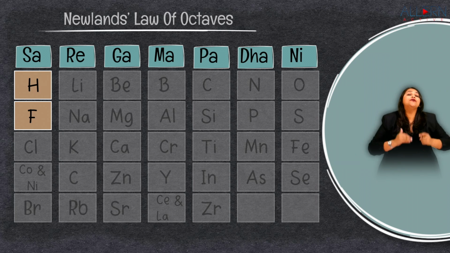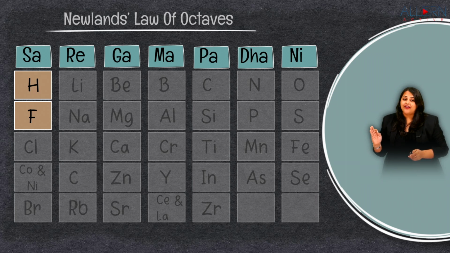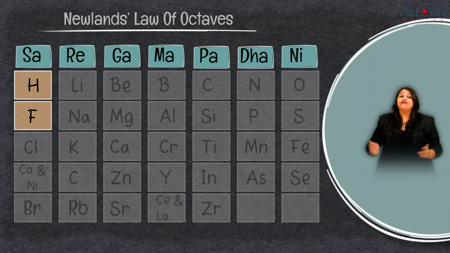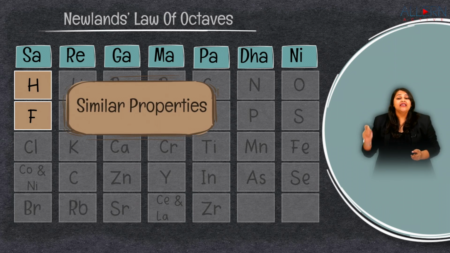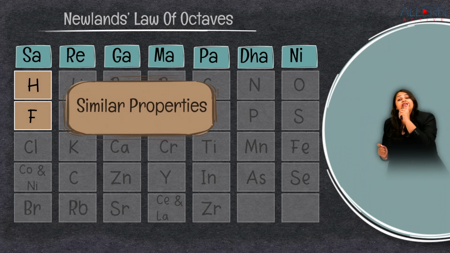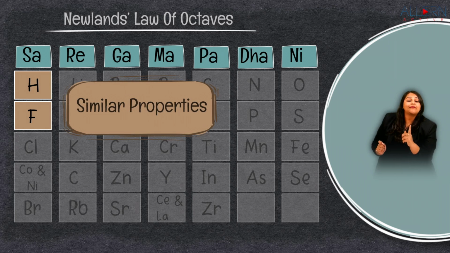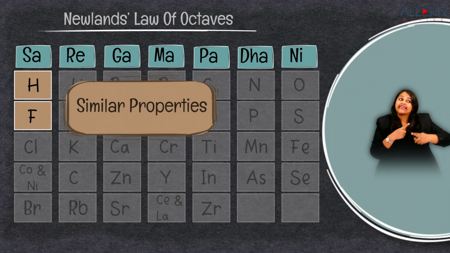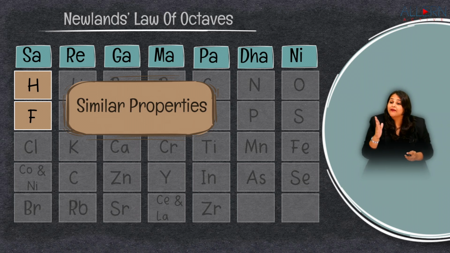And hence he concluded that hydrogen will have similar properties to that of fluorine. Well, that is what he tried to do. He understood that the first element's property is similar to the 8th element's property when he arranged them in increasing order of their atomic masses.